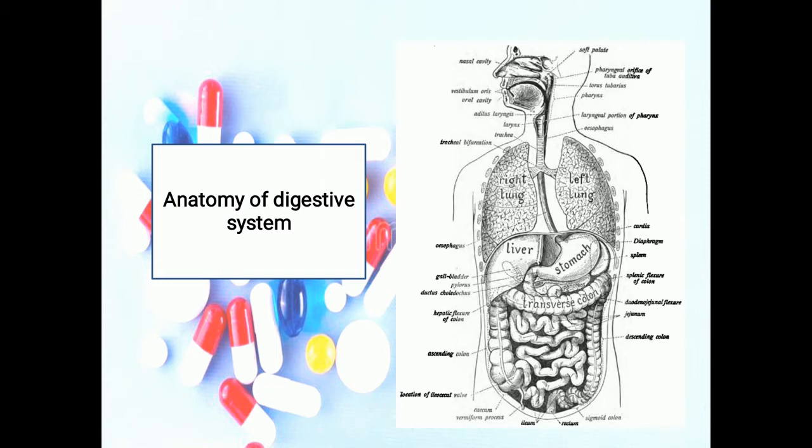Now we will focus on the layers of the GIT tract. The wall of the GIT tract from the lower esophagus to the anal canal has the same basic four-layer arrangement of tissue. The four layers of the GIT tract, from deep to superficial, are the mucosa, submucosa, muscularis, and serosa. Mucosa, or the inner lining of the GIT tract, is a mucous membrane. It is composed of a layer of epithelium, a layer of connective tissue which is called lamina propria, and a thin layer of smooth muscle.